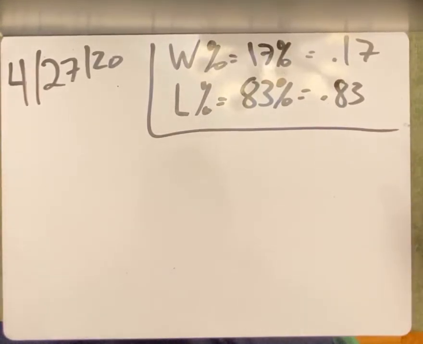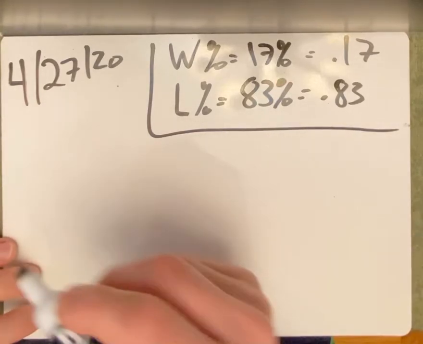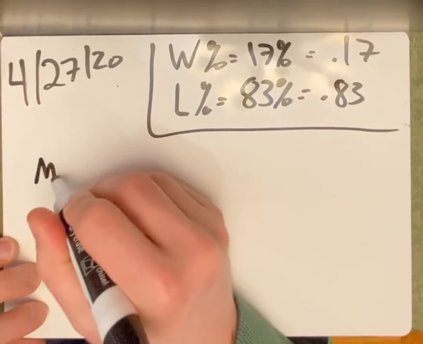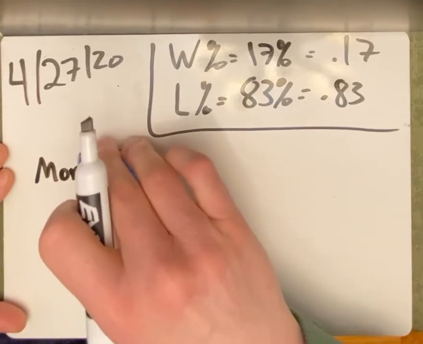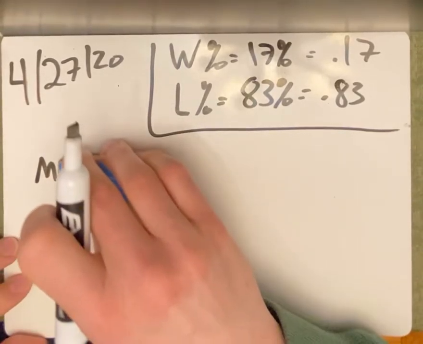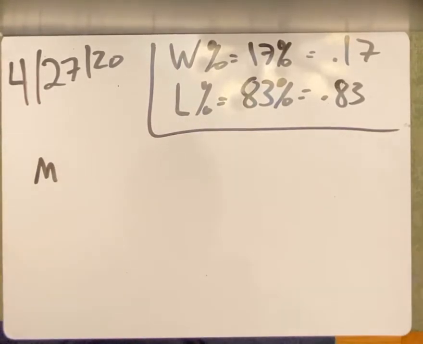So I'm going to make my tree diagram. Every day there's a chance to win and to lose, so every day I could win or lose. Monday, actually, I'm just going to call it M to save time. What can I do?